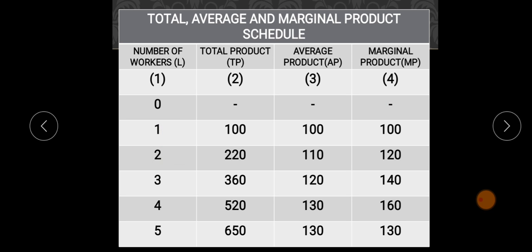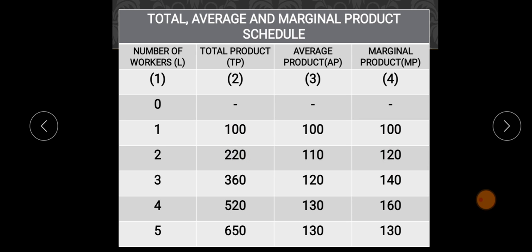Because of this addition, the total product is 220. So what is the increase in the total product? The increase is 220 minus 100, which is 120.